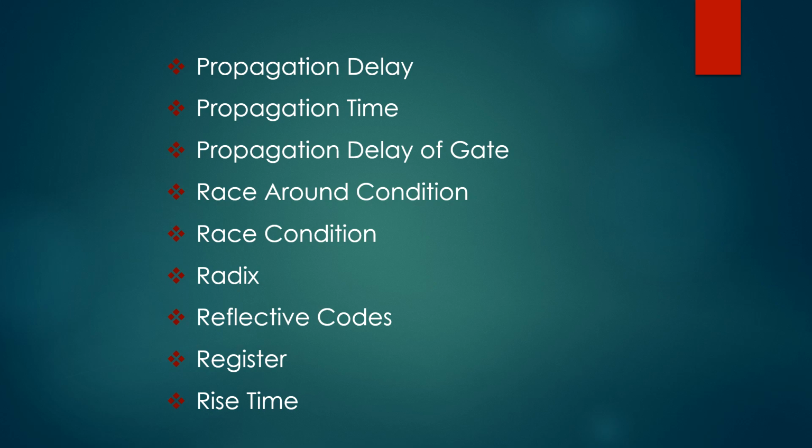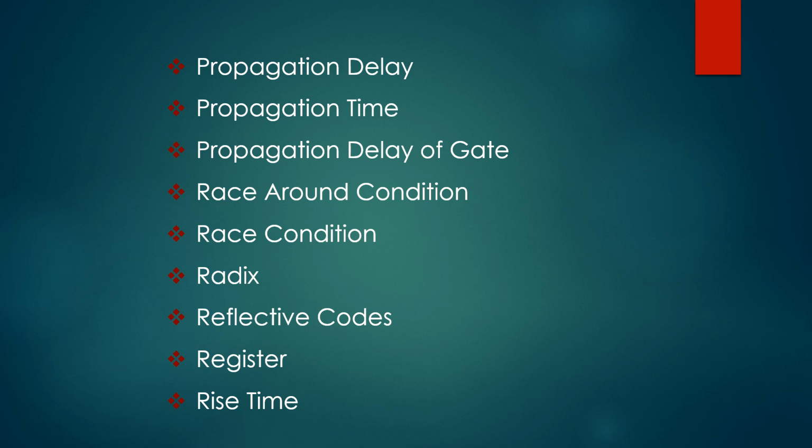Next one, race condition. If there is a change in two state variables due to a change in the input voltage, the difference in the delays may cause one variable to change faster than the other. Such a situation is referred to as a race condition.